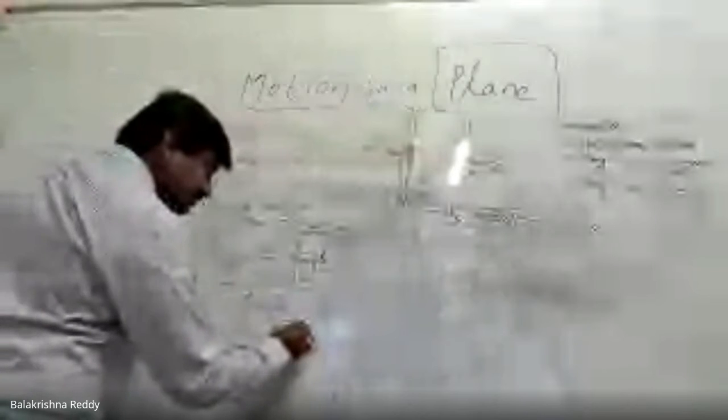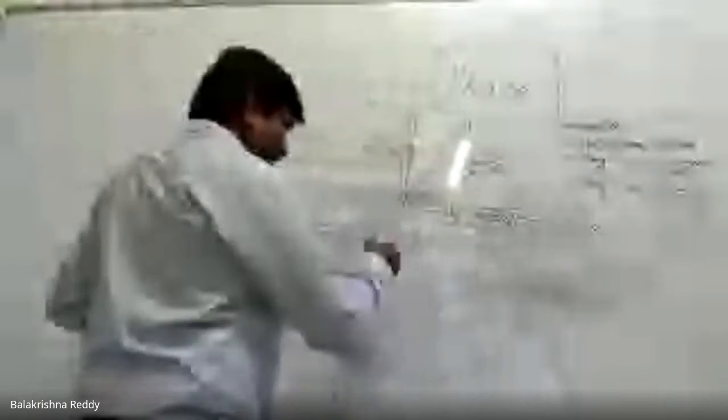Now, I wanted to find time. Time t equal to, I can write, x by u cos theta. X by u cos theta. This gives the instantaneous time, or the time taken for this point to travel. This is along the x-axis. Now, next, I am going to find along the y-axis.